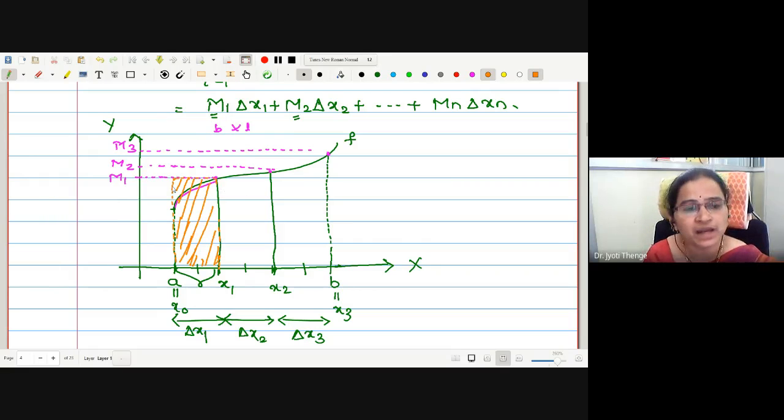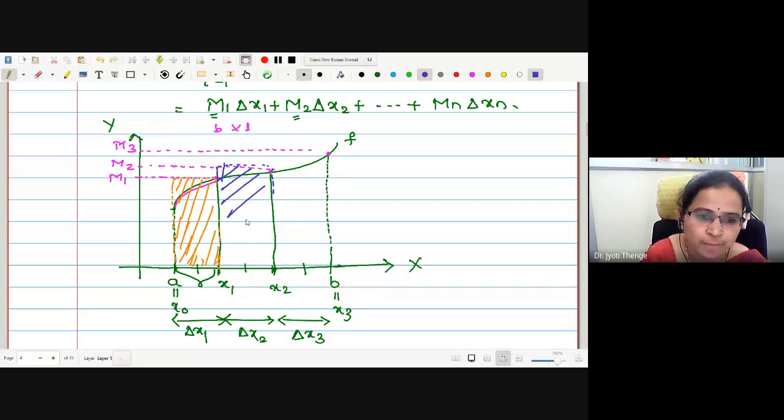Okay. Similarly, let me go for finding the value of M2 delta x2. M2 delta x2 is again giving us the area of the rectangle with breadth delta x2 and height M2. This one will be my area under consideration. Let me just shade the region. This is the area of the second rectangle.